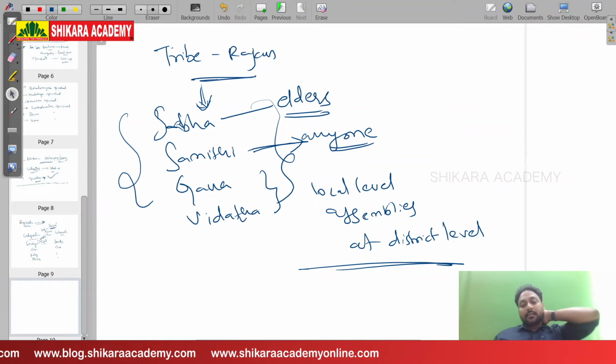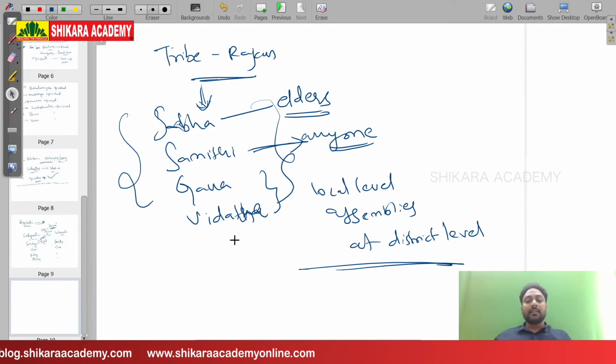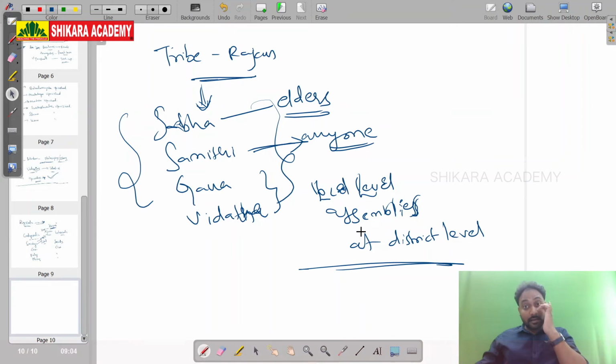Sabha, Samiti, Gana, Vidhata: always the Rajan is controlled by these powers. Rajan cannot take any supreme, autonomous decisions. He needs the permission of the Sabha and Samiti to take any kind of decision.